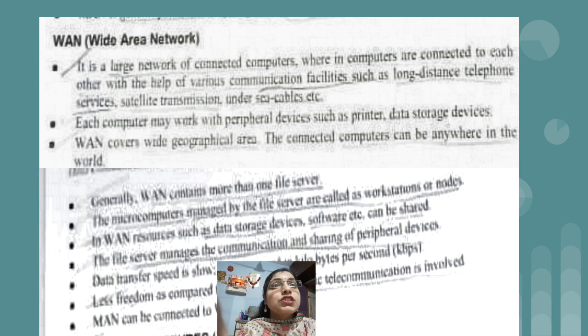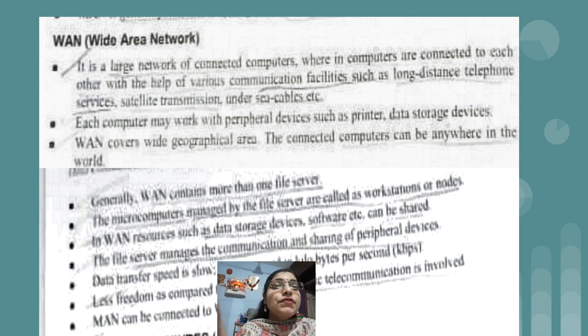Again, the next point is each computer may work with peripheral devices such as printer, data storage devices. Generally, WAN contains more than one file server. The microcomputers managed by the file server are called workstations or nodes. In WAN, resources such as data storage devices, software, etc. can be shared.